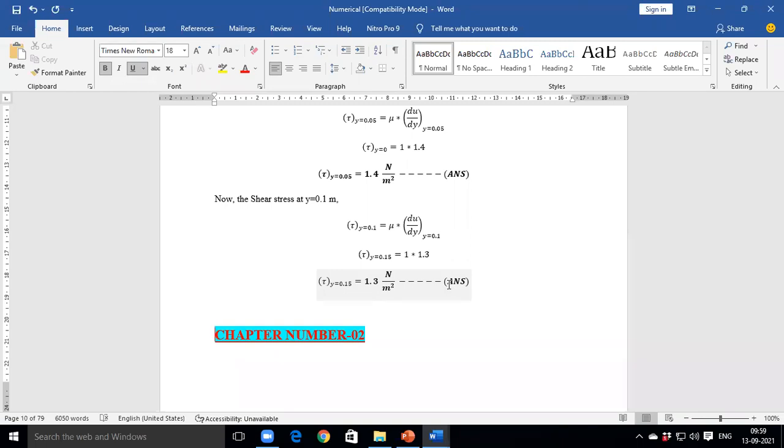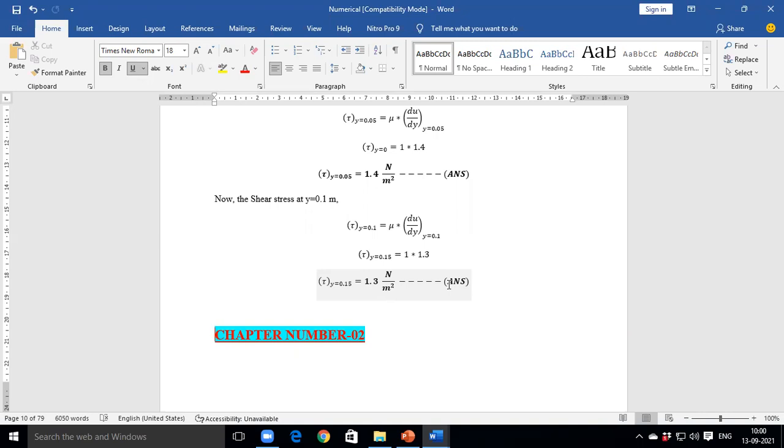What is the unit of dynamic viscosity? Pascal second. Correct. What is the unit of velocity gradient? Per second. Keep in mind.